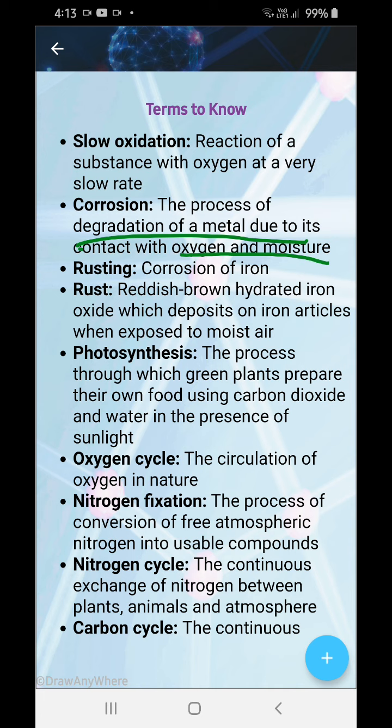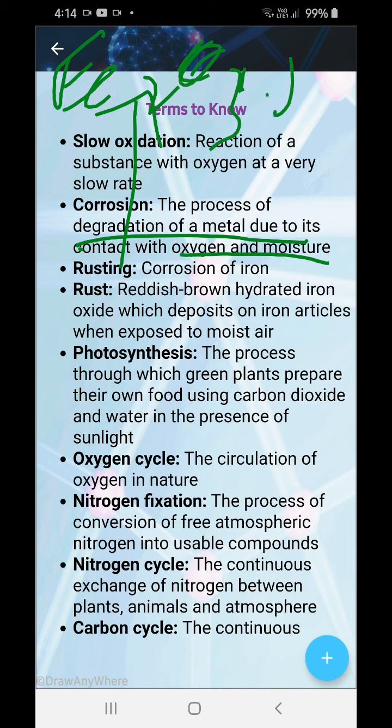Rusting: corrosion of iron. Rust: reddish-brown hydrated iron oxide which deposits on iron materials when exposed to moisture. Just write down the formula over here: Fe2O3.xH2O. This one is the only thing.